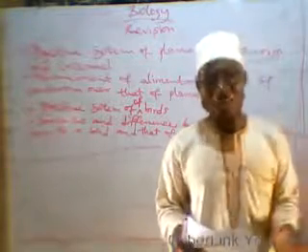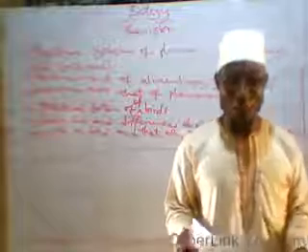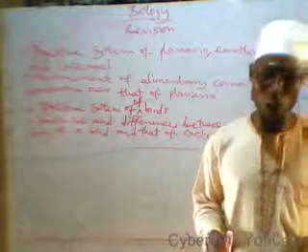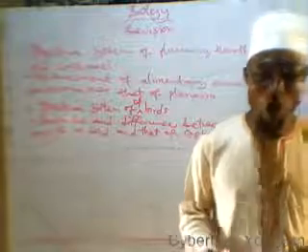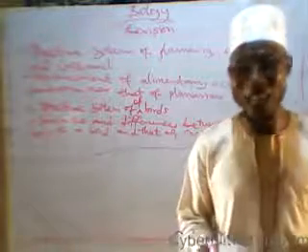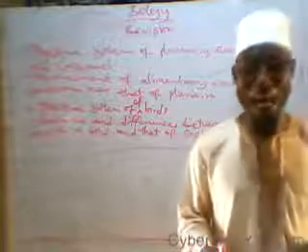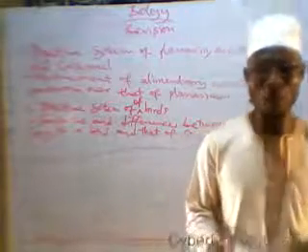Internal respiration is also known as tissue respiration, cellular respiration or indirect respiration, which is the oxidation of glucose in the cell, particularly the mitochondrion, to release energy in the form of ATP.